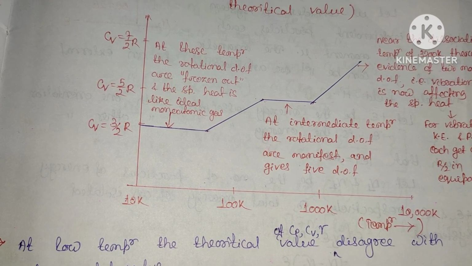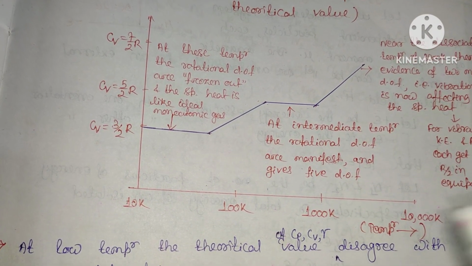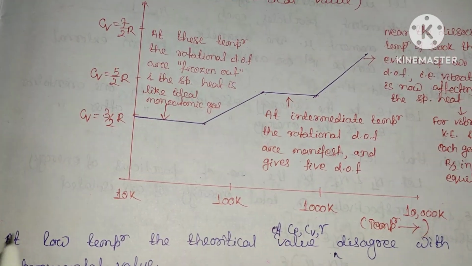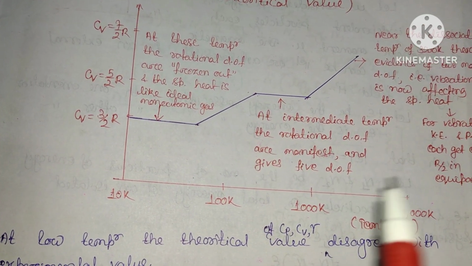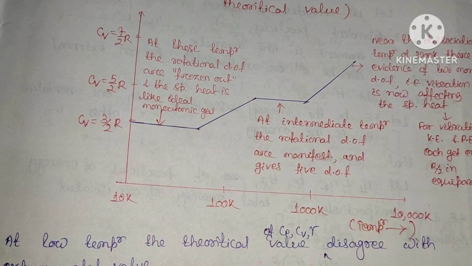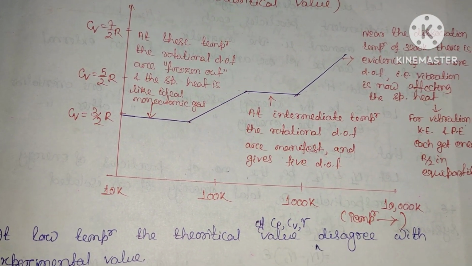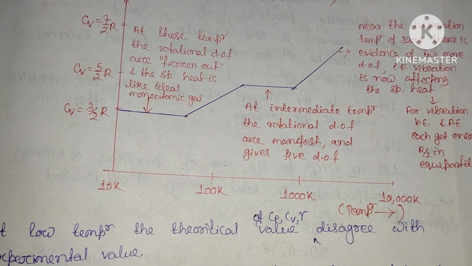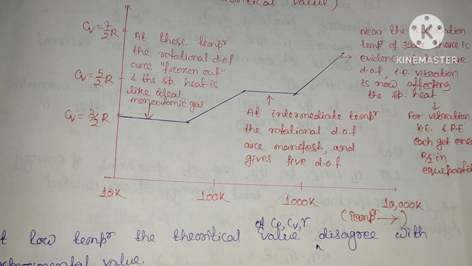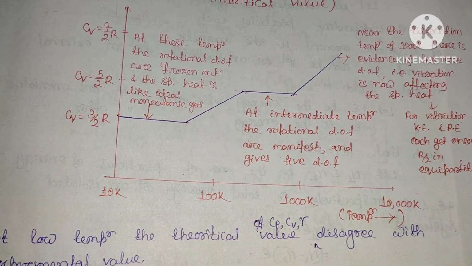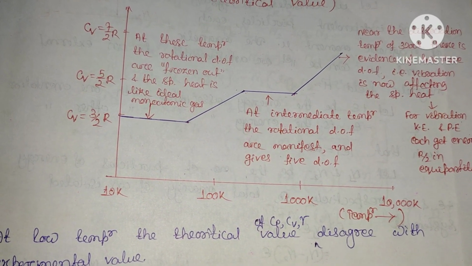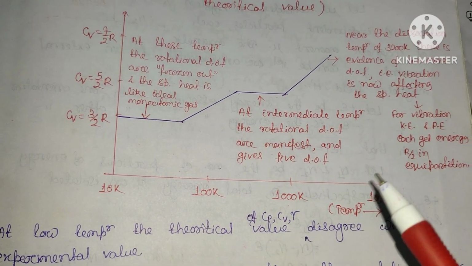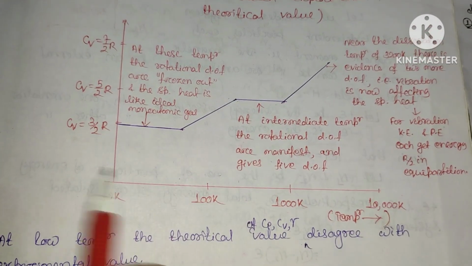The degrees of freedom go on freezing as the temperature is lowered. The vibration and rotation vanish ultimately at 0 Kelvin. Clear? The translational degrees of freedom reduce to 0, and the molecule completely comes to rest. This is known as the freezing of degrees of freedom. The experimental specific heats are larger than the theoretical value, where gamma is smaller. Gamma means Cp by Cv is smaller. So this is the curve.